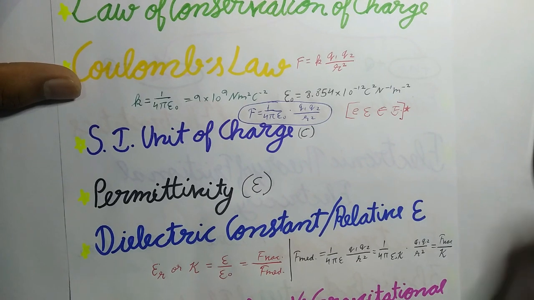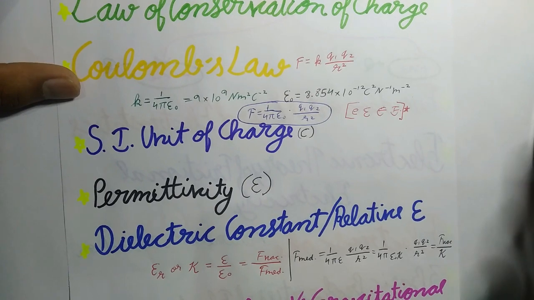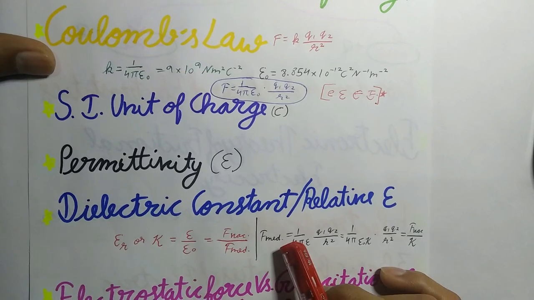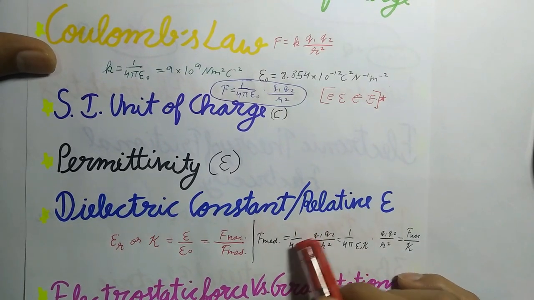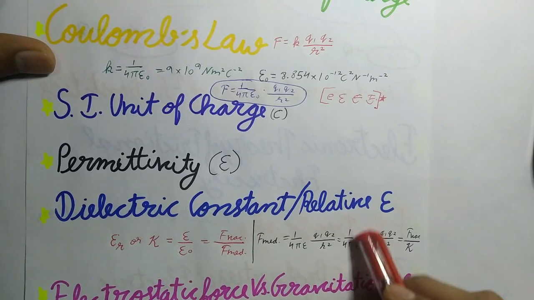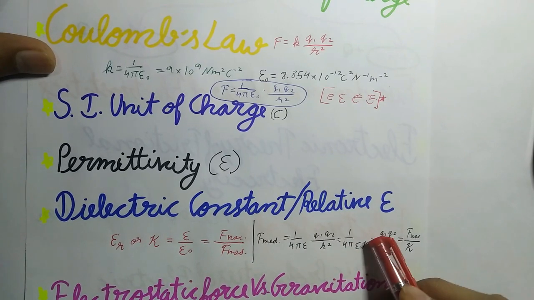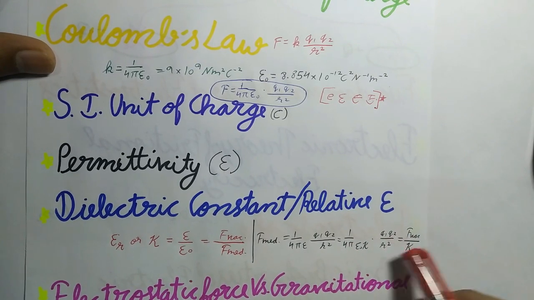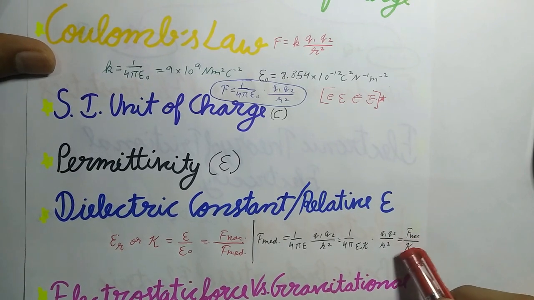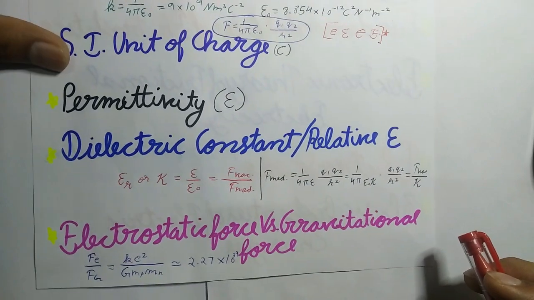in the given medium. So Coulomb's law for any medium other than vacuum can be written as F in medium equals 1 by 4 pi epsilon naught Q1 Q2 upon r square, which can be written as 1 by 4 pi epsilon naught K into Q1 Q2 upon r square, and finally as F in vacuum upon K.